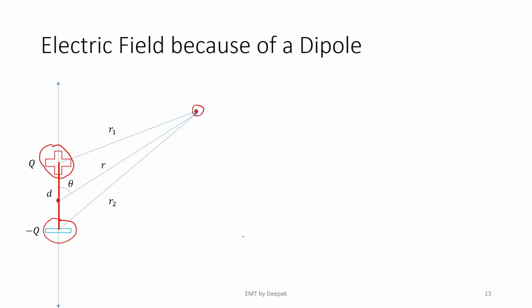Another, much simpler way is calculating the electric potential first and determining its negative gradient, because you may remember in our discussion of electric field intensity and electric potential, I told you that electric field intensity always directs towards the direction of decrease of electric potential. That is, electric field intensity is the negative gradient of electric potential.